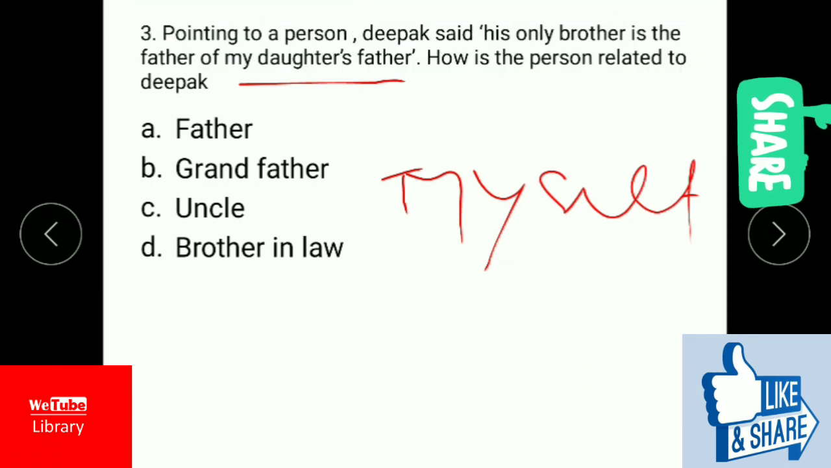My daughter's father is myself, and my father's brother, my father's brother, what will he become? He will become uncle.